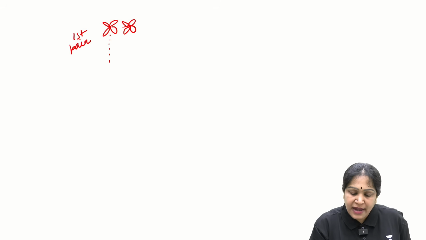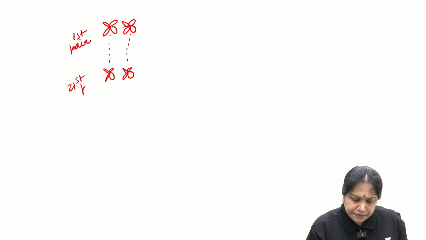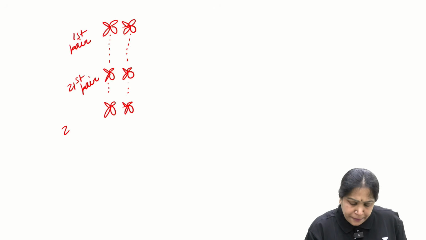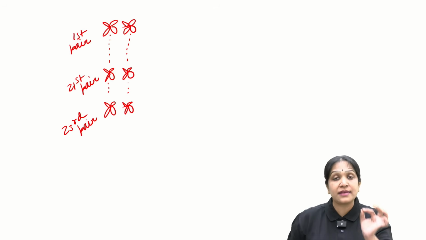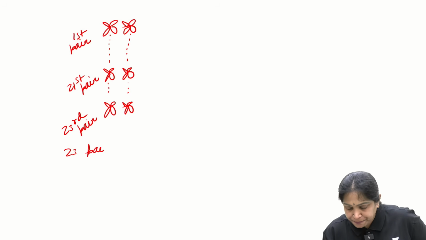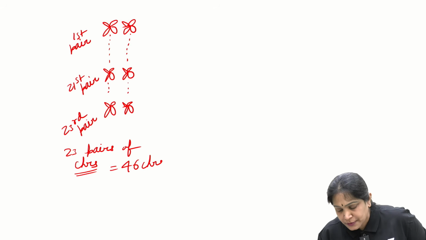And then assume this is 21st pair, and then this is 23rd pair. So we have total 23 pairs of chromosomes, or 46 chromosomes.